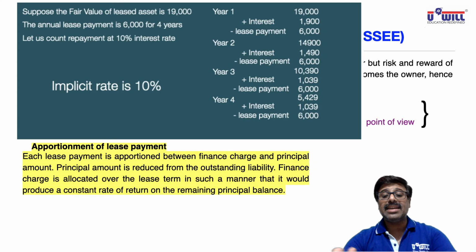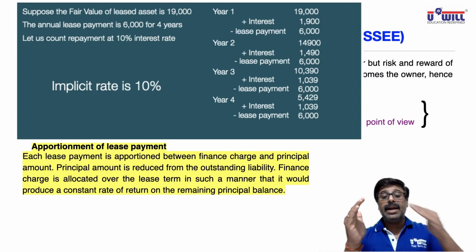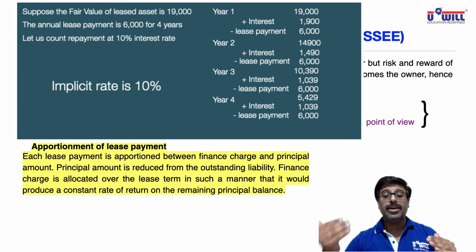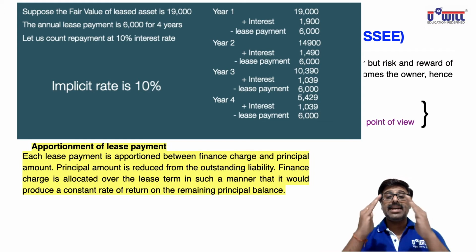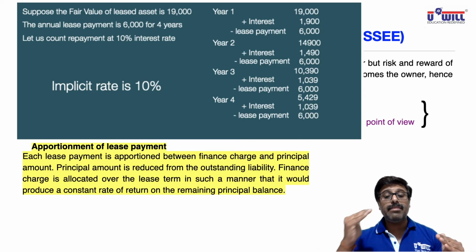Okay, so once again, first year, how would you represent that lease payment of 6,000? 1,900 you'll debit to P&L account as interest, and 4,100 you'll minus from the liability. Same way, in the second year's lease payment, what is the interest? 1,490. So in the second year out of 6,000, 1,490 we will debit in the P&L account, and the remaining amount 4,510 we will minus from the liability.